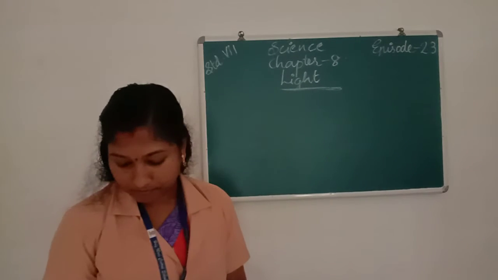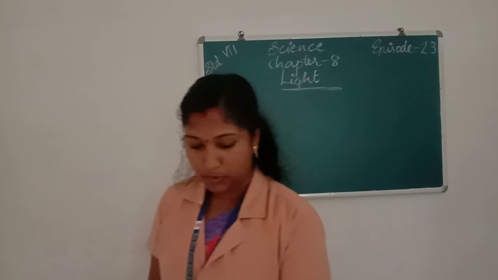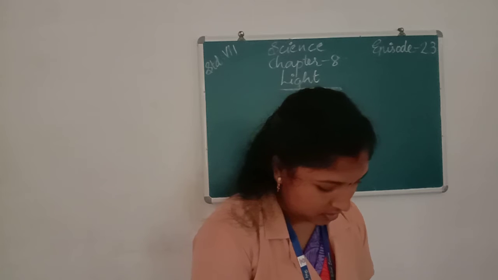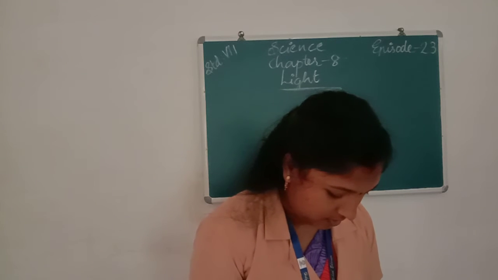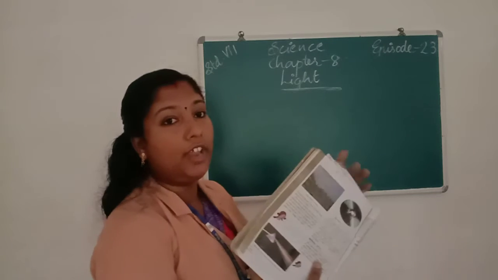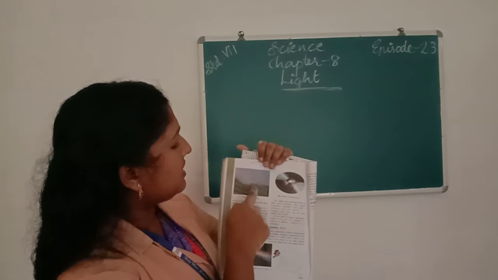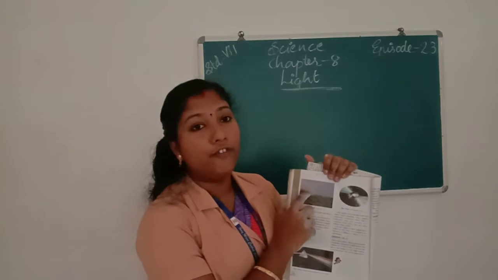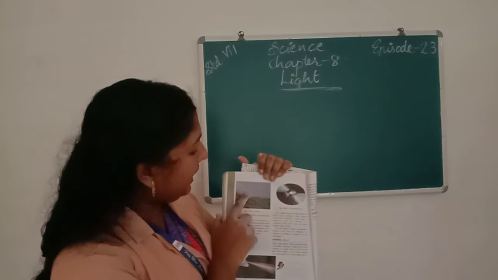Okay, next in your textbook the picture of rainbow is given. Here we can see the rainbow, the VIBGYOR, the splitting up of white light into its component colors.